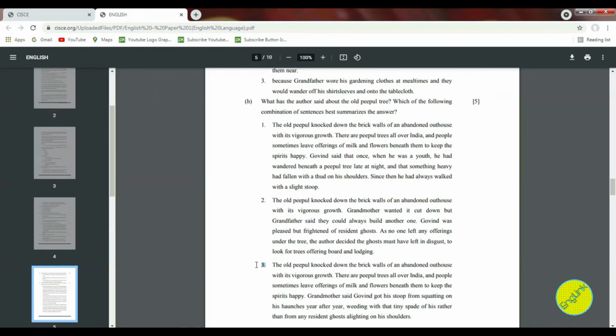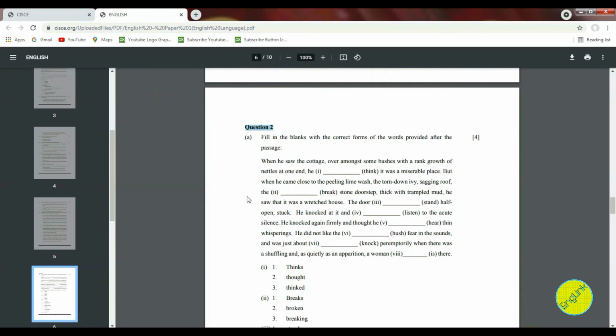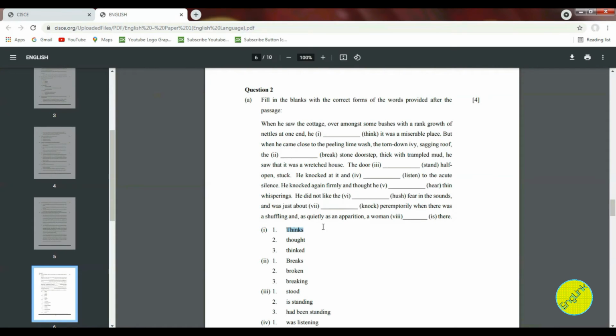Coming to question number 2, the first question A is based on your tenses. As you can see here, fill in the blanks with the correct forms of the words provided after the passage. Read the passage very carefully and then choose the correct form of the verb. You are getting it in the MCQ form. As you can see, the first option: thinks, thought, thinked. Read the line like, when he saw the cottage over amongst some bushes with a rank growth of nettles at one end, he dash. So he thinks, he thought, or he thinked.